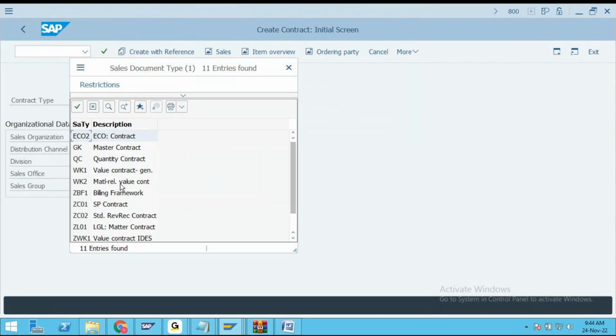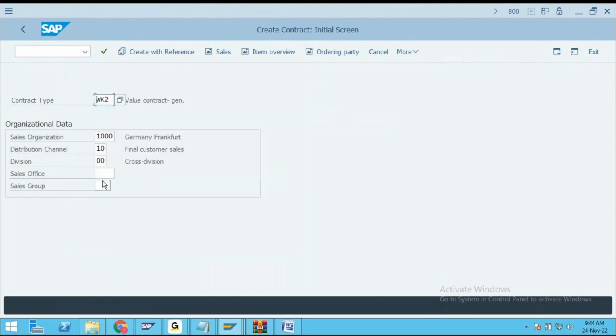There, WK2, value contract only, but it is directly based on the material. So that is also possible. Whatever you want, you can go with that. WK2 material element. Open this.